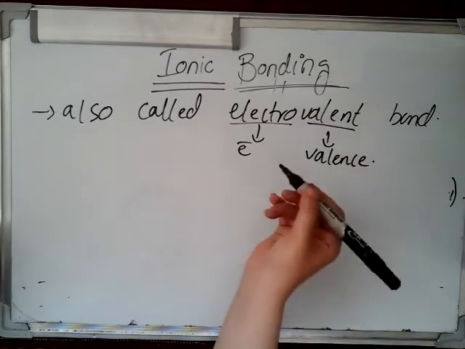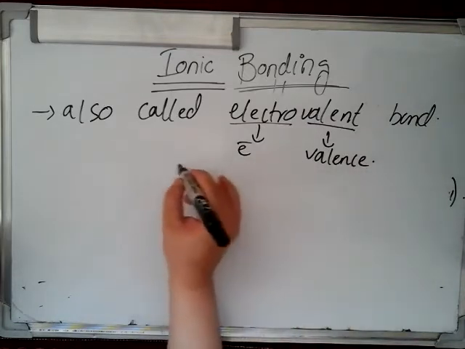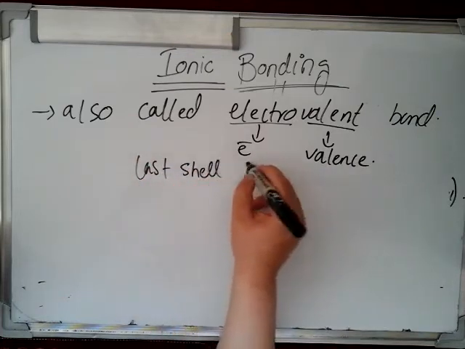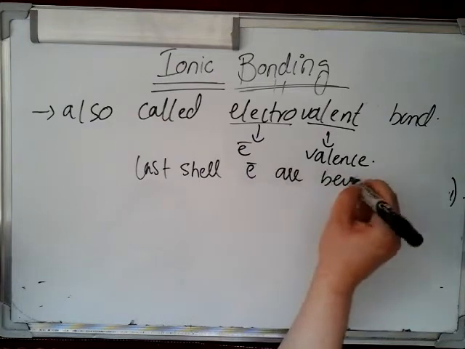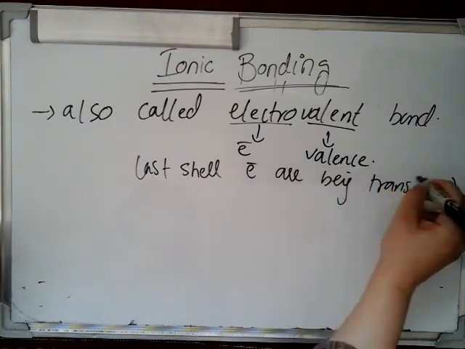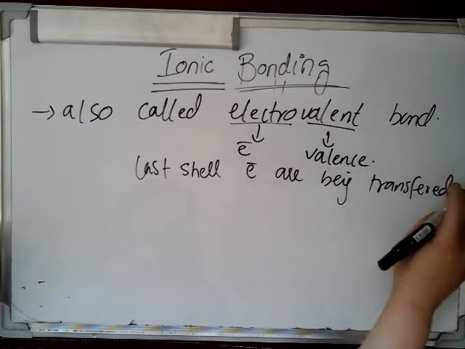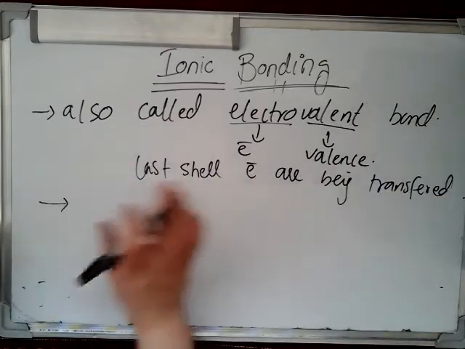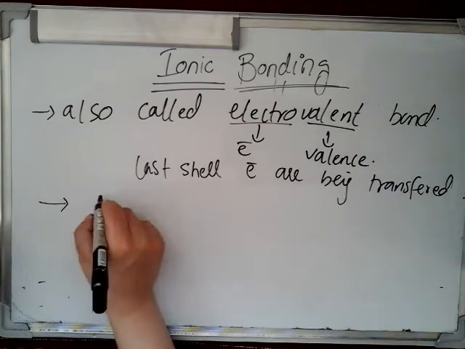Last shell electrons are involved. Last shell electrons are being transferred between atoms. Is that clear?